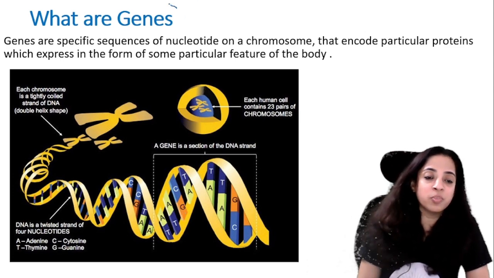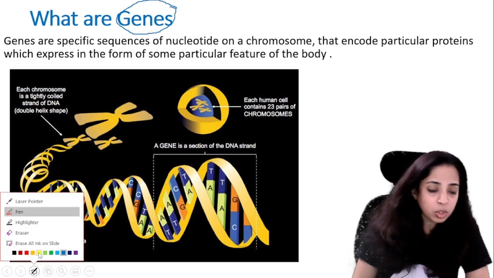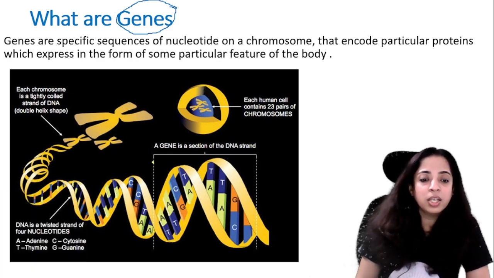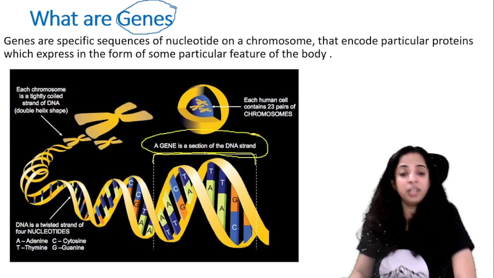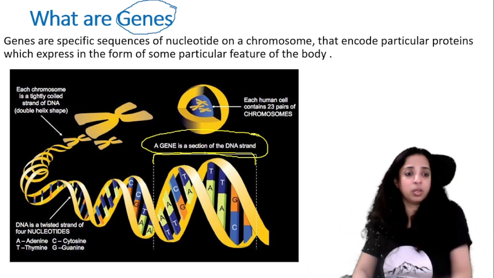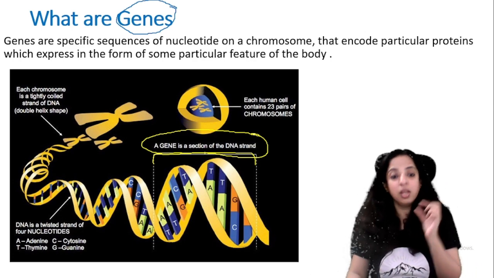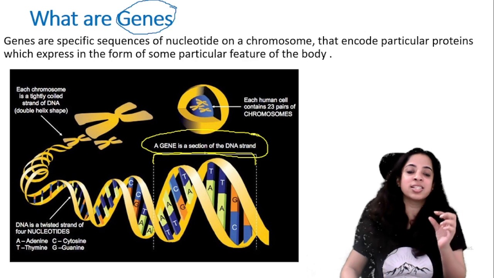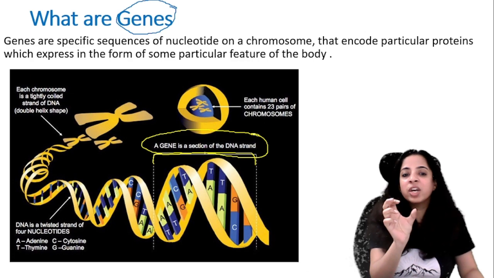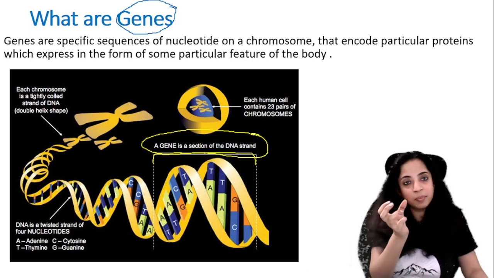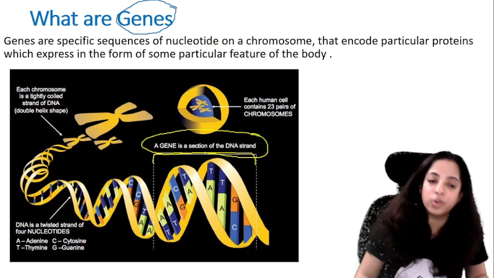So then what are genes? Many students get confused here about what genes are. So watch here very carefully, children. A section of DNA strand is known as a gene. So a gene is a small part of DNA. A gene is a specific sequence of nucleotides, or in simple words, a gene is a section of the DNA strand. And what is in a DNA strand? A sequence of nucleotides, right. So genes are a specific sequence of nucleotides on a chromosome.